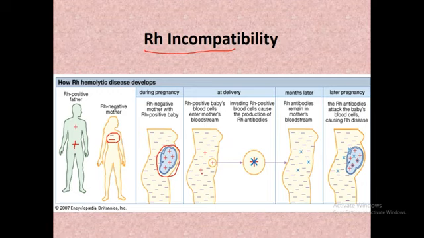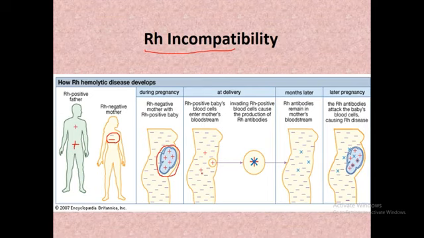But during the delivery of the first baby, some amount of fetal blood, which is RH positive, enters the RH negative mother's circulation. And in these cases, this mother who is RH negative is sensitized by the RH positive antigens of the RH positive fetus.